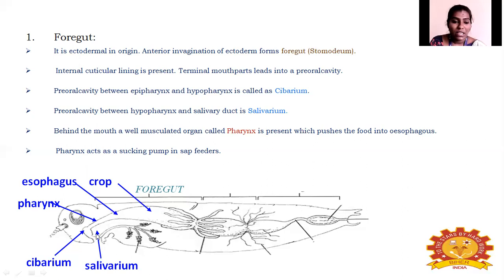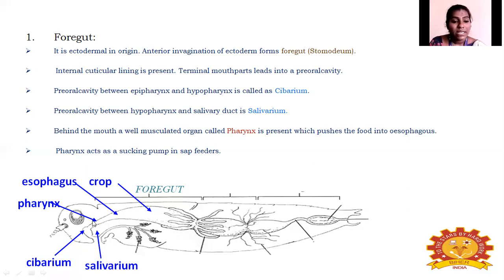Next to the salivarium, it is the pharynx. It is just present behind the mouth. It is actually a muscular organ of the foregut, which pushes the food into the esophagus. You can remember it as a junction point or connection point. Its role here in the digestive system is just passing or pushing the food into the esophagus. And also remember, the salivary gland is present behind or below this foregut.